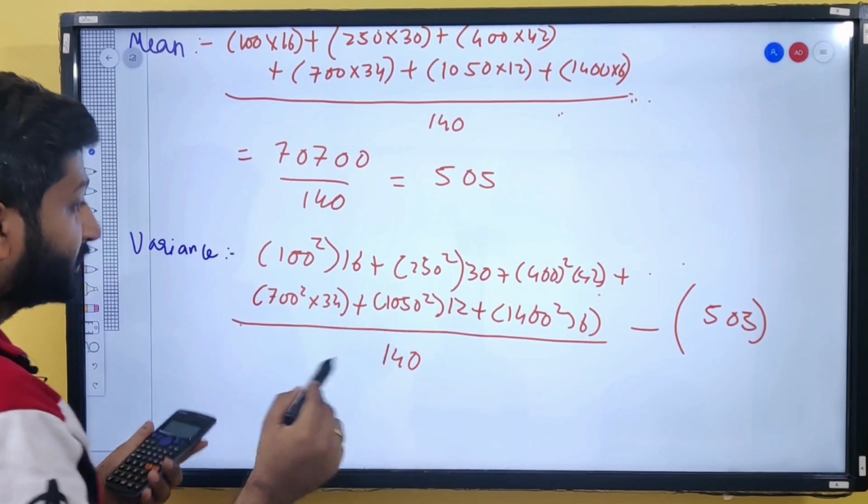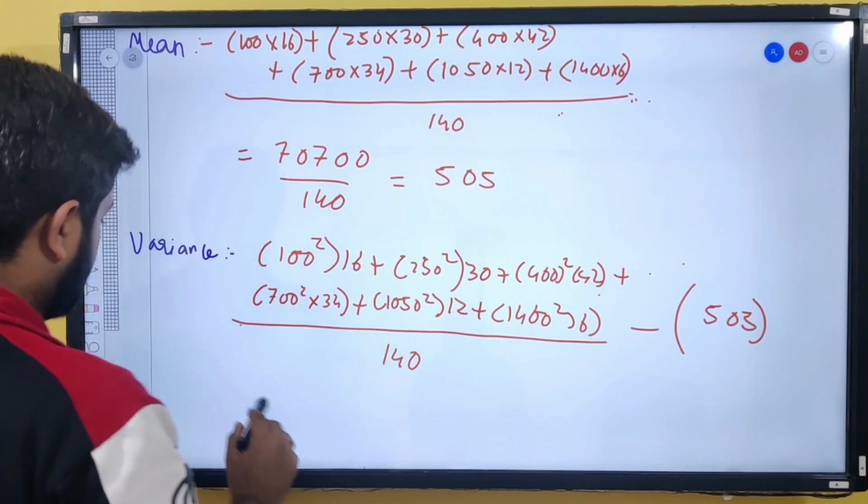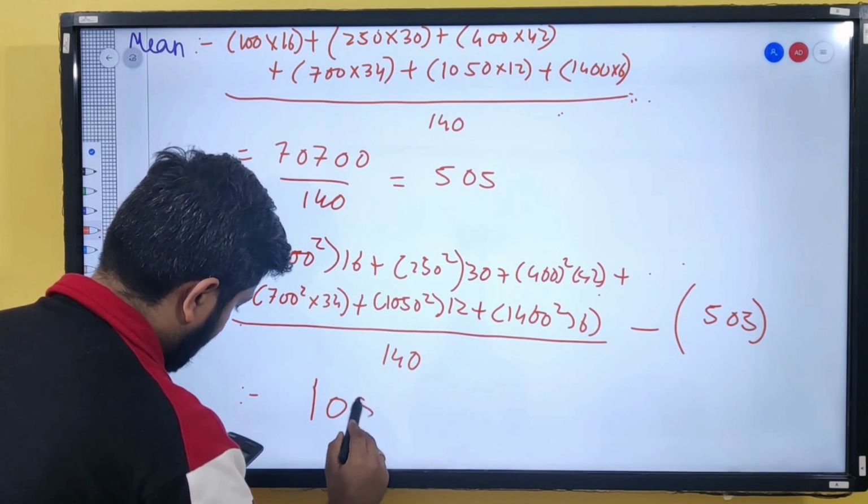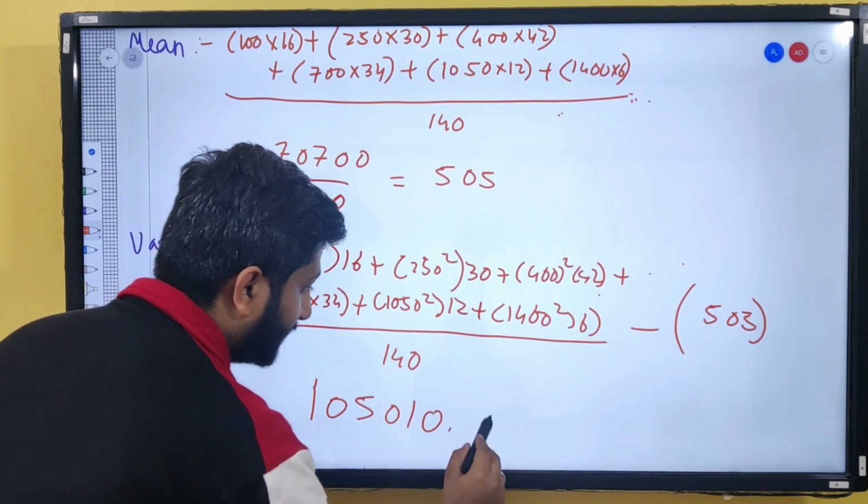Substituting this in my calculator, the final value I get is 105,010.7.